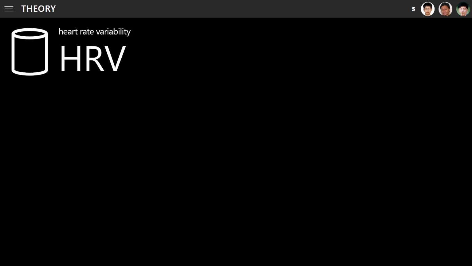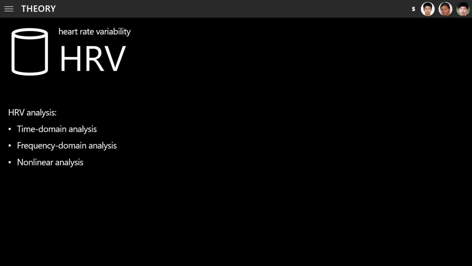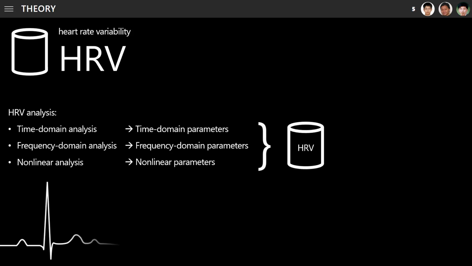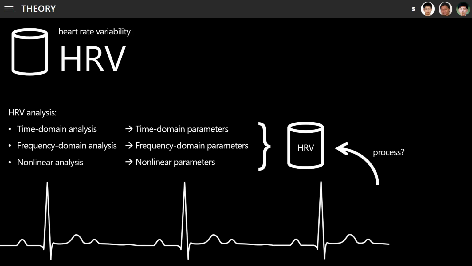As the name suggests, HRV parameters describe the variability between consecutive heartbeats. HRV parameters are obtained from HRV analysis, which comprises time domain analysis, which creates time domain parameters, frequency domain analysis, which creates frequency domain parameters, and nonlinear analysis, which creates nonlinear parameters. Together, the 3 of them create the HRV dataset. But how to process ECG signals to become an HRV dataset? Enter the algorithm for the dataset preparation step.